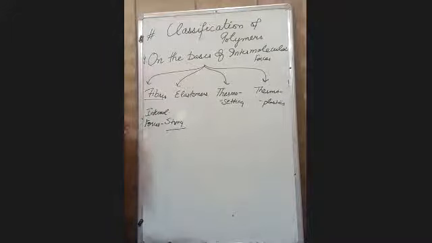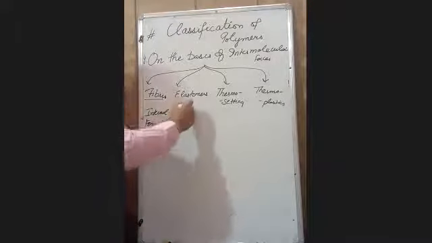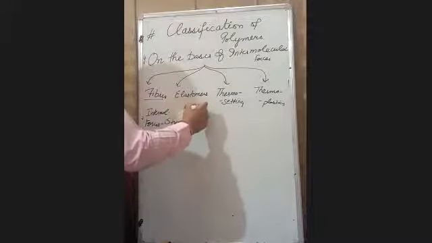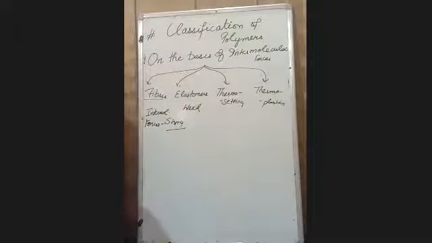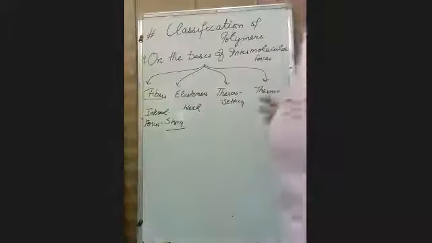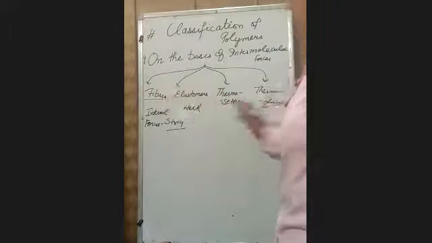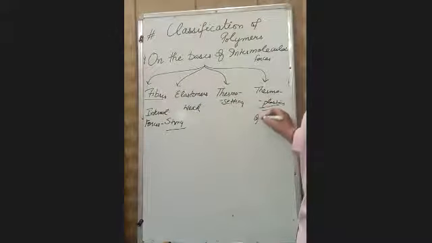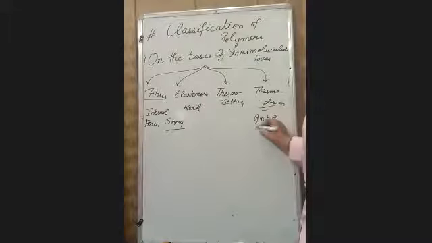Elastomers, which means some kind of elastic. In this, the intermolecular forces are weak in comparison to fibers. Thermoplastic. In this, the intermolecular forces are in between those of elastomers and fibers.